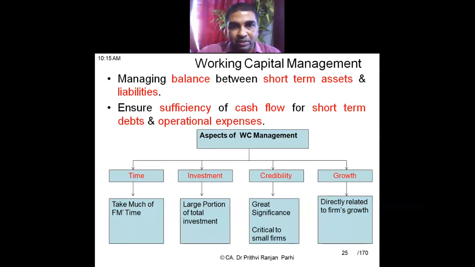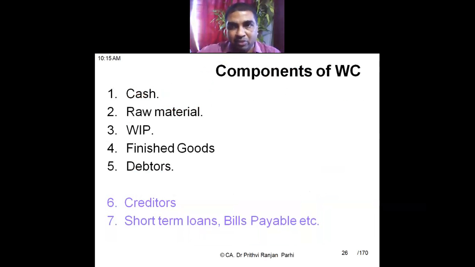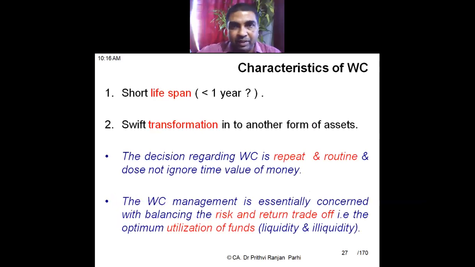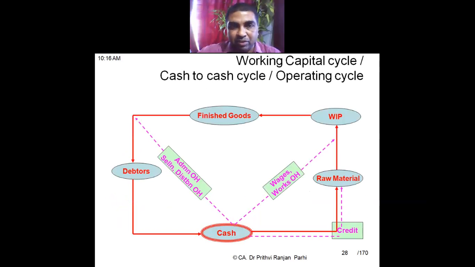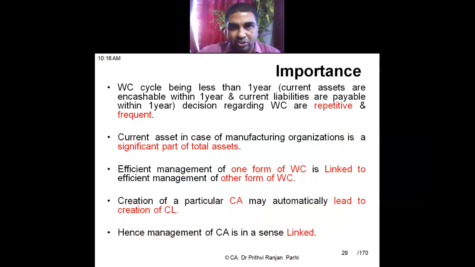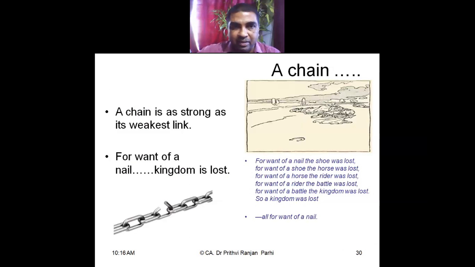Importance of working capital and some other aspects of working capital are also covered. Various components of working capital, characteristics of working capital, all these things we have covered. In the pictures we have seen how one element of working capital is linked to another element.